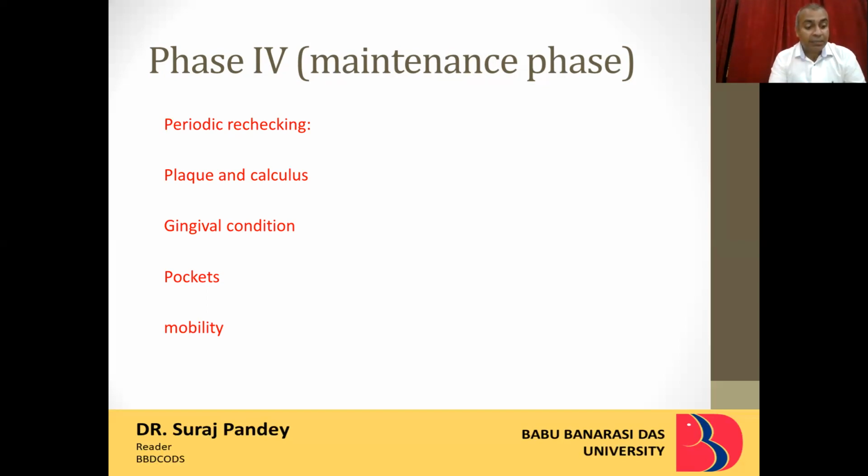I'll tell you why. Suppose the patient has come for missing teeth and wants dental implants, or the patient has come for a treatment of periodontitis. Now, what happens is that first of all, phase 1 is done, and then we have to wait and check whether the patient is complying or not. If the patient is not complying, phase 2 and phase 3 will be a failure. Why? Because of the accumulation of plaque and calculus. So what we will do is that phase 4, we keep immediately after that.